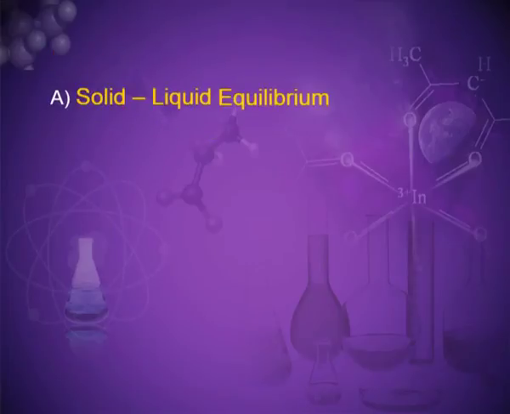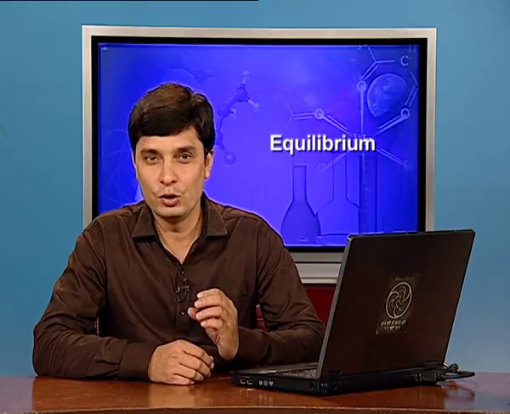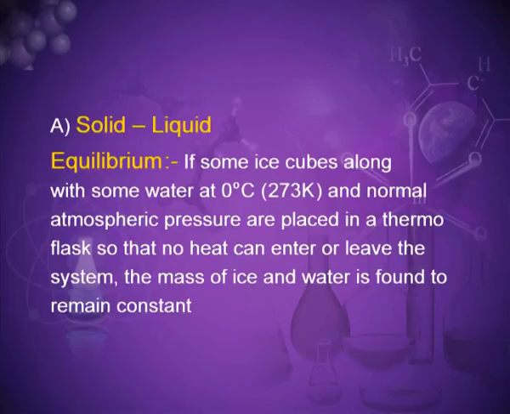Now, the first physical equilibrium is solid-liquid equilibrium. If some ice cubes along with some water at 0 degrees Celsius, that means 273 Kelvin, and normal atmospheric pressure are placed in a thermoflask, so that no heat can enter or leave the system, the mass of ice and water is found to remain constant.